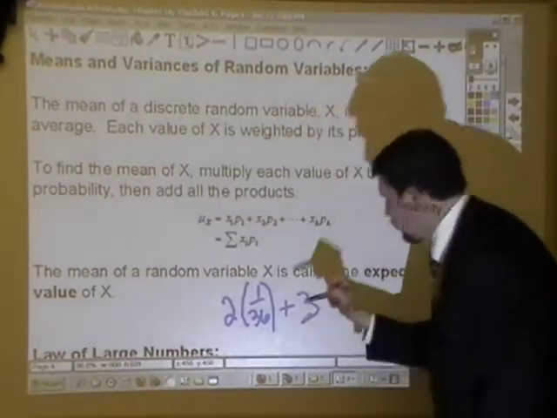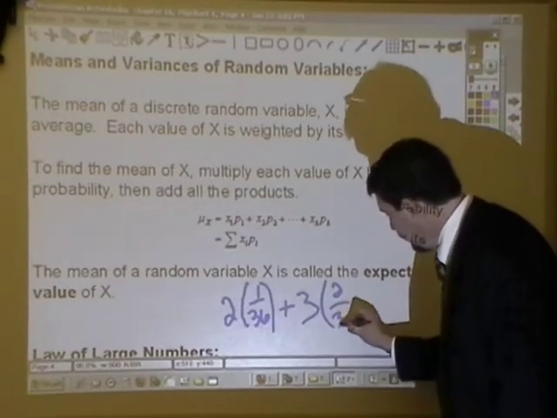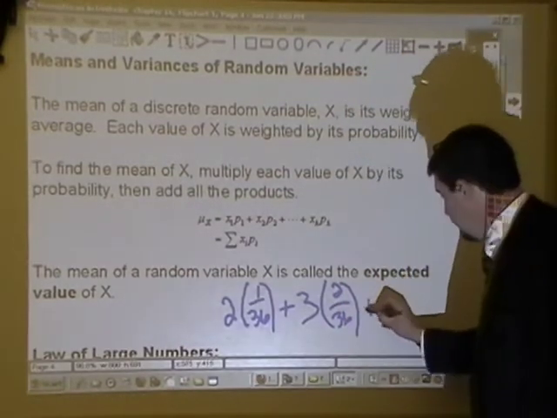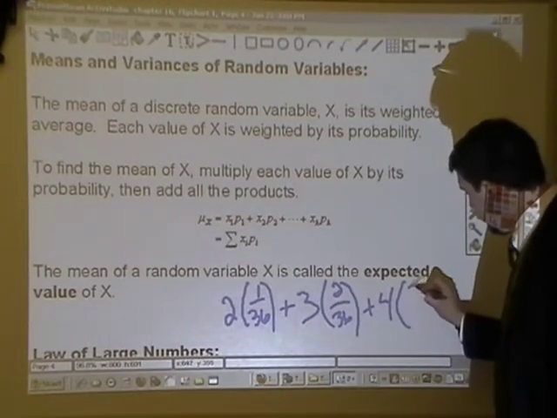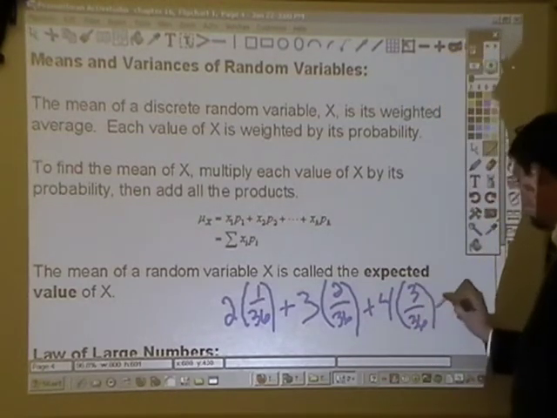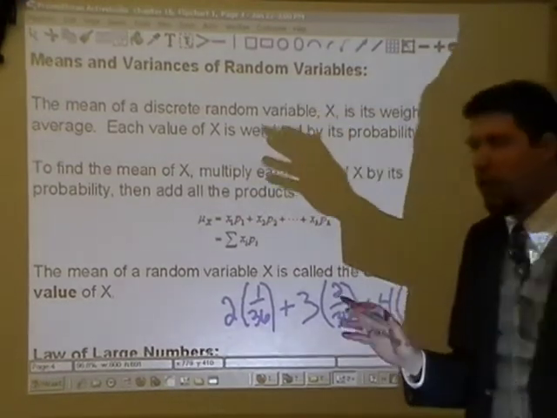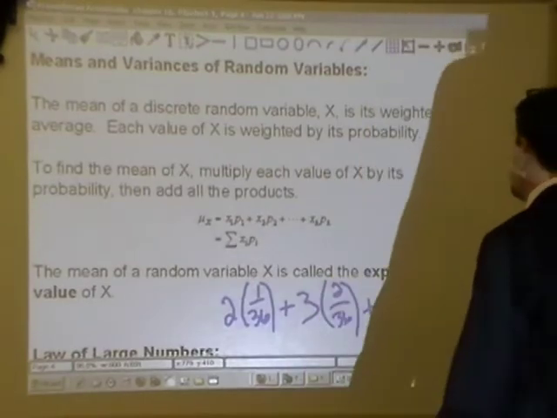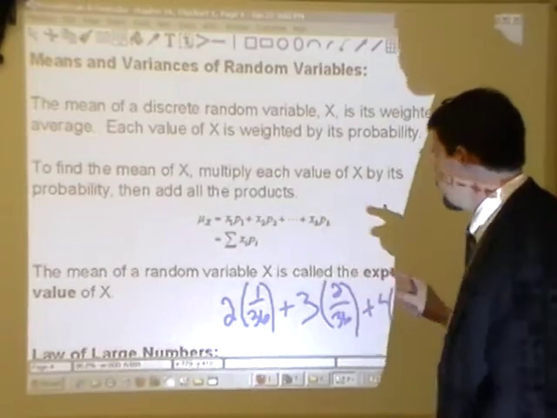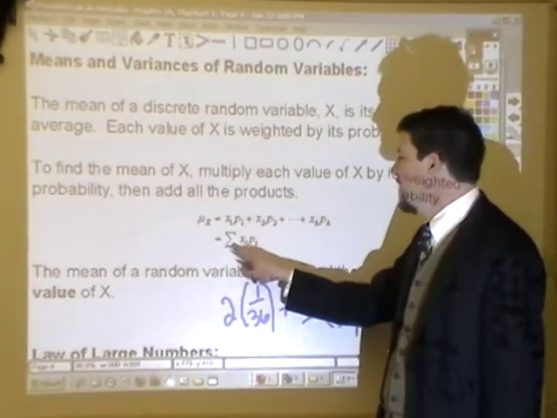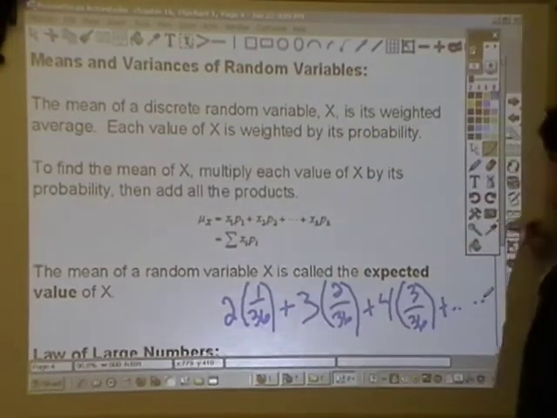Next value would be 3. 3 times its probability, there were 2 out of 36 ways I could get that, plus 4. How many ways could I get 4? There were 3 ways out of 36, plus, dot, dot, dot, add them all. And when I get them, what is that sum going to be? Well, that sum is going to be what that average was, 7. As we do this, we'll see how we're going to write this and what we actually have to do in order to get all the points that we want to get for this.